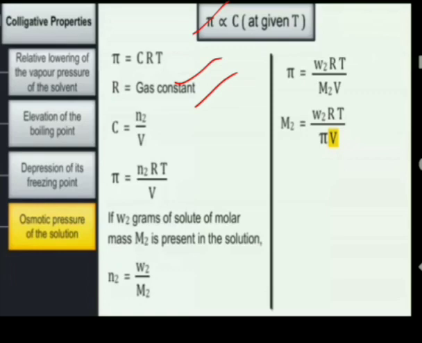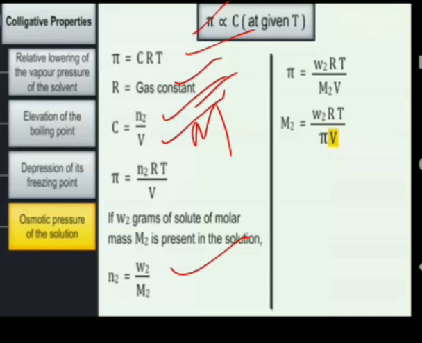The concentration here is taken as molarity, not molality. Why? Because the temperature is constant, is given. We know that molarity is the number of moles of solute divided by the volume of solution. So if we put this molarity in equation 1, we get pi equal to n2 RT upon V, where n2 is the number of moles of solute, R is the gas constant, T is the temperature, and V is the volume of solution in liters. The number of moles of solute can be found by the formula: weight of solute upon molar mass of solute.